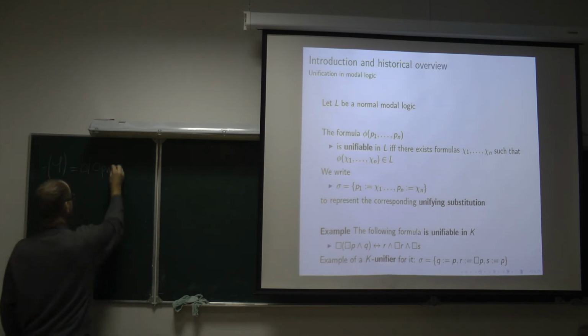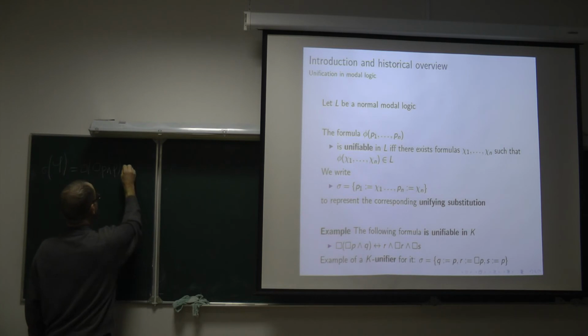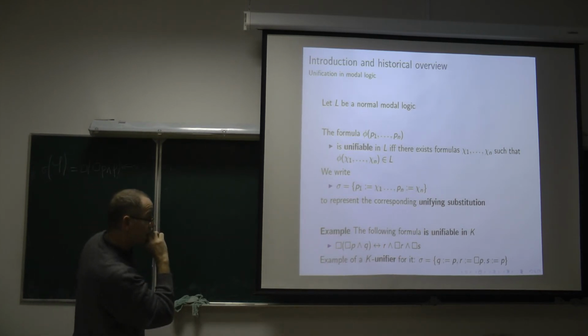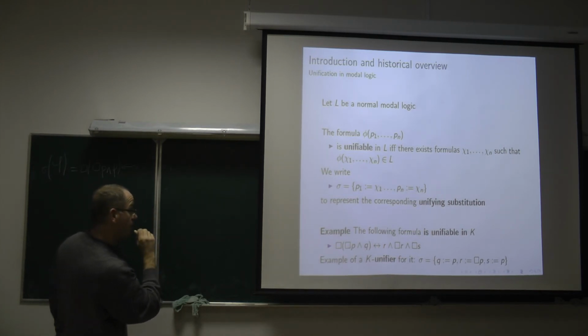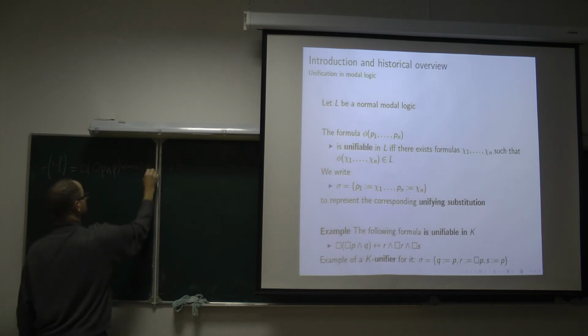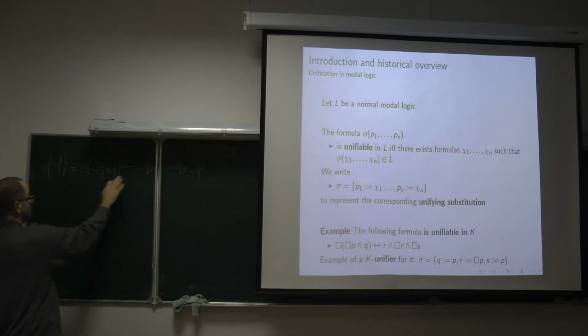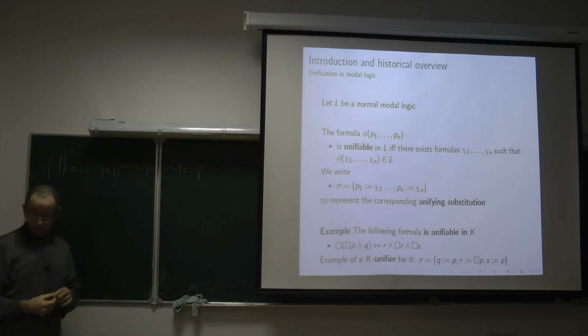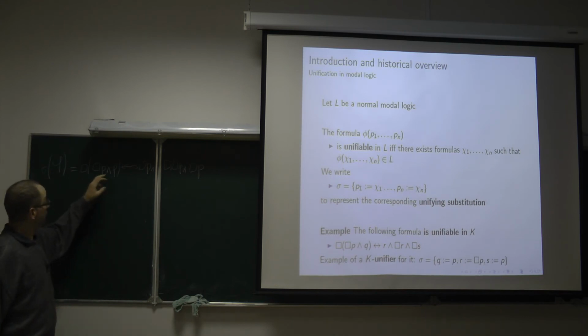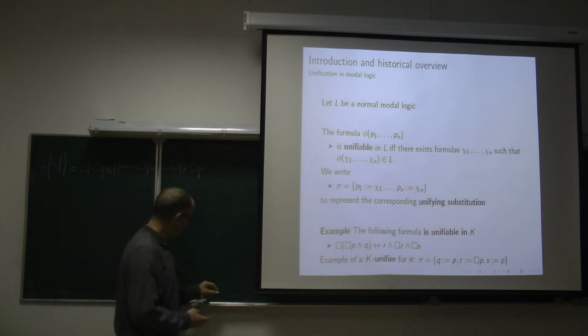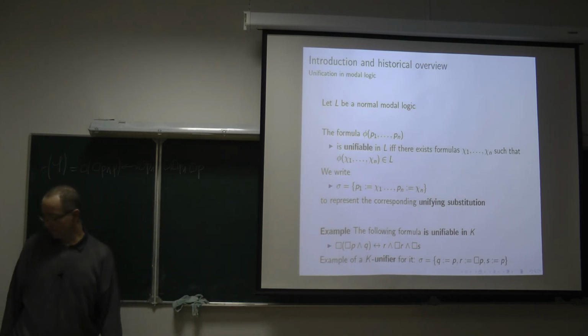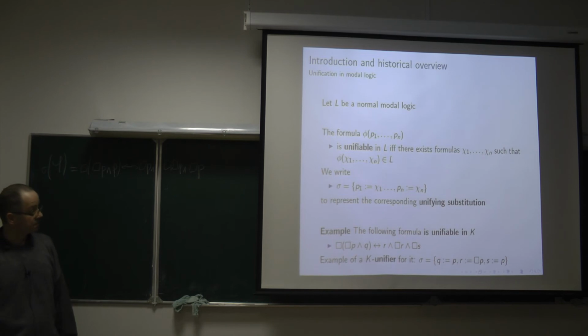Q is replaced by P. And R and S are replaced by box P and P. Box P and box P and box P. And if you are aware of the fact that box distributes over conjunction, and of course conjunction is idempotent, associative, commutative, etc., then you have found a unifier.